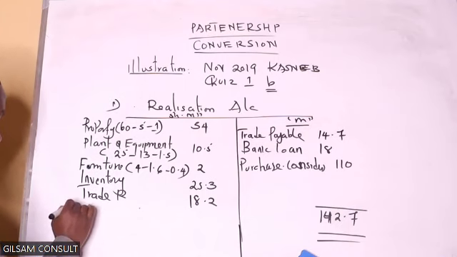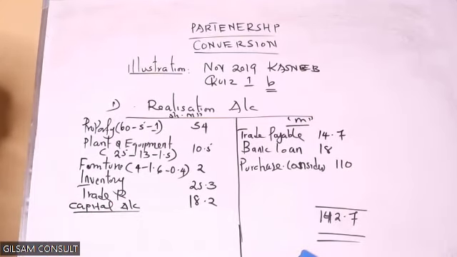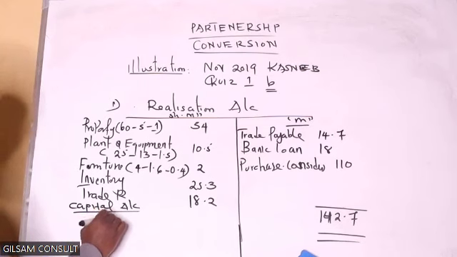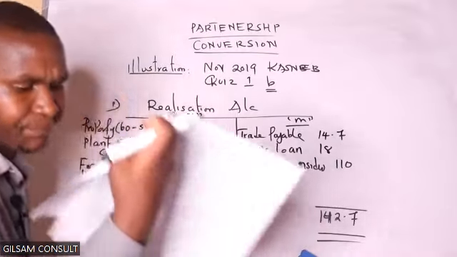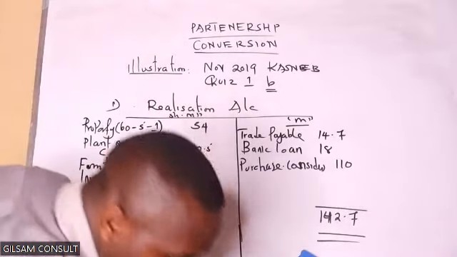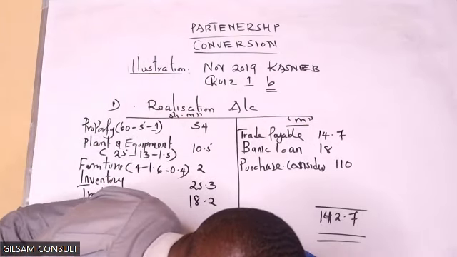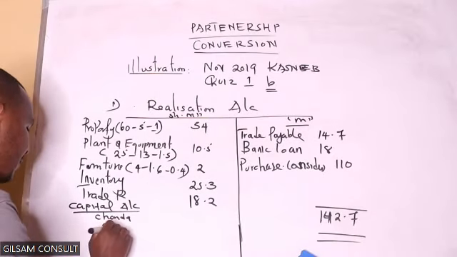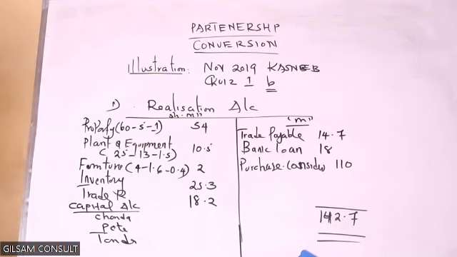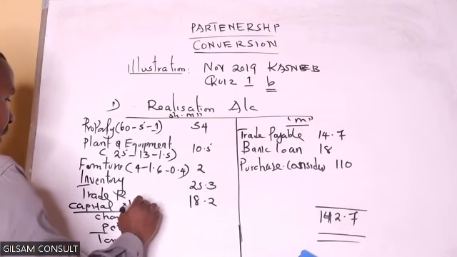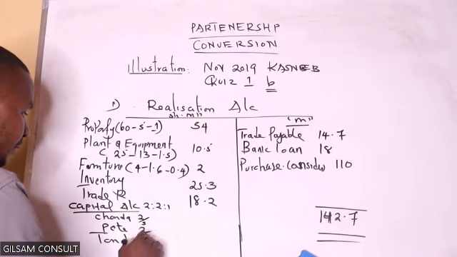So we will have the capital account here, the capital account. We have 3 partners: Chanda, Pete, Tender. These names are confusing me. Those are all the three partners. They are sharing profit in the ratio 2 to 2 to 1. So which will be 2/5, 2/5, 1/5.